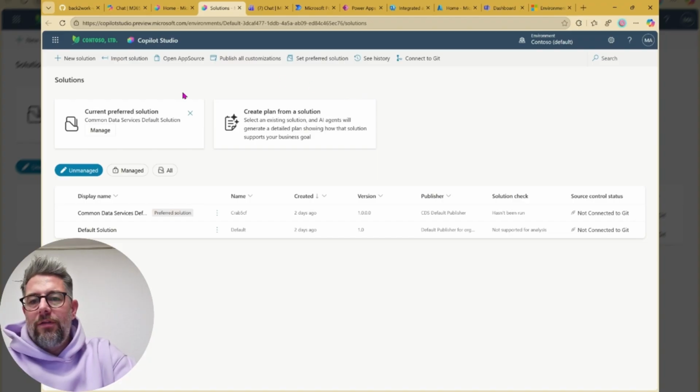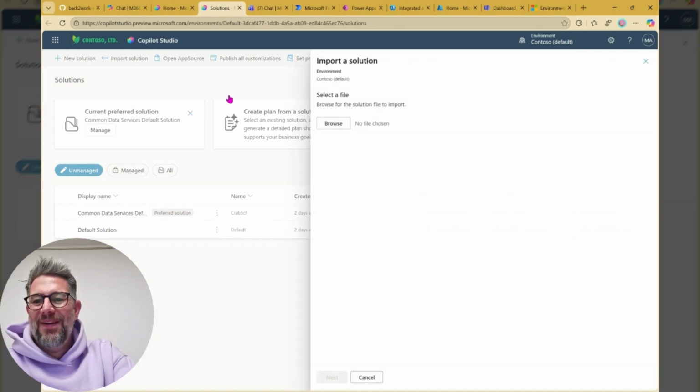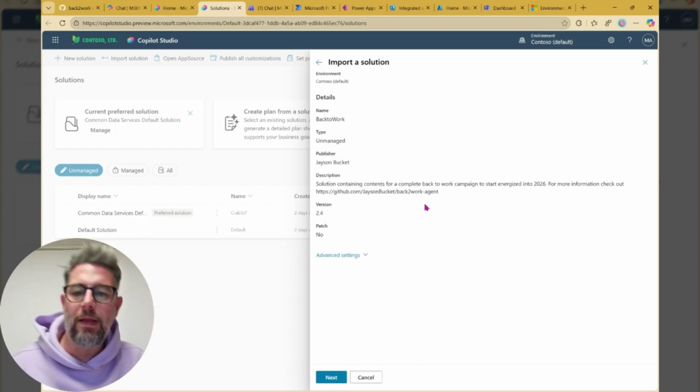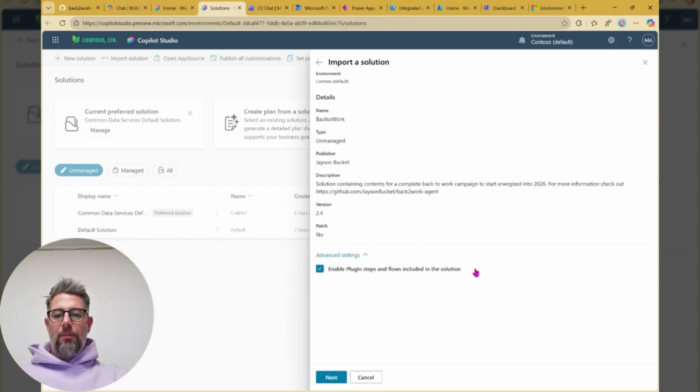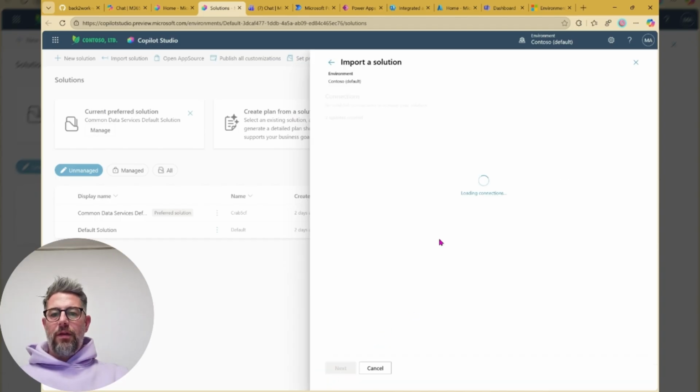So whoever has had to do with Power Platform in the past might feel a bit at home. Then click on Import Solution, browsing for the file we just downloaded. Taking, again, the complete solution file, click on Next. Now it's going to check the contents. We could also have a look at what we want to do, anything to add.